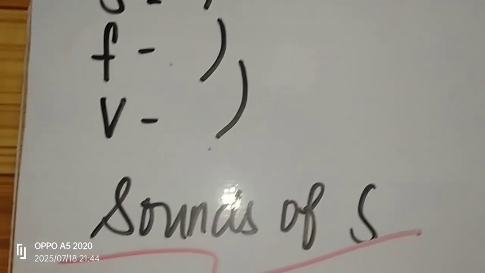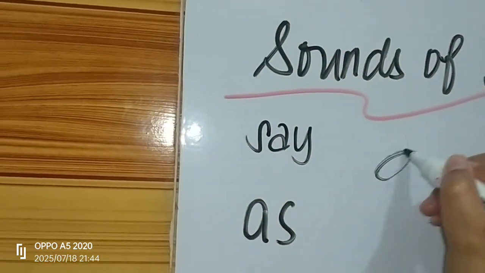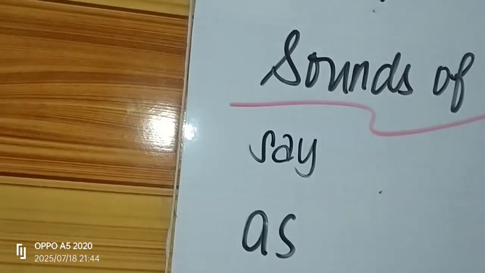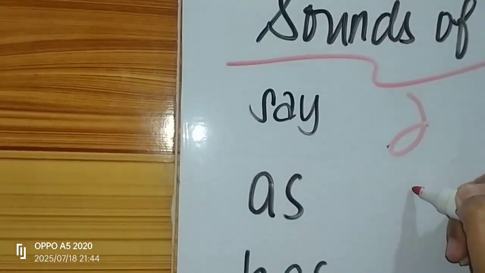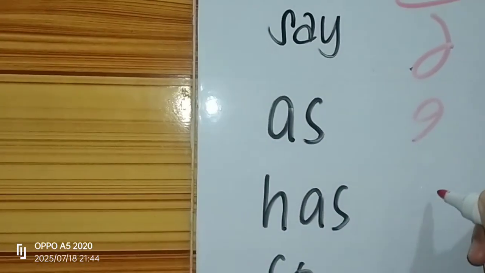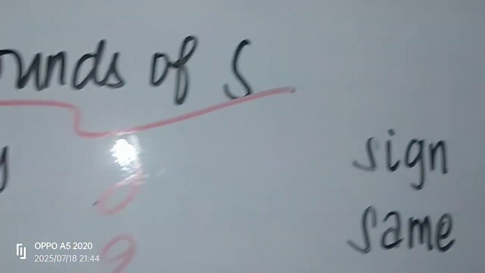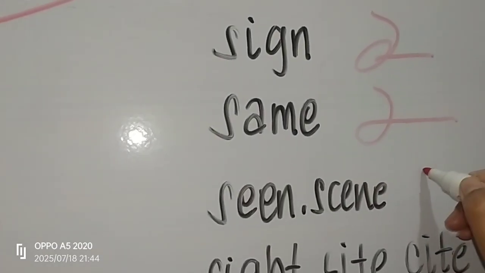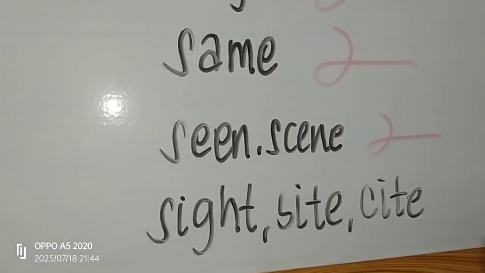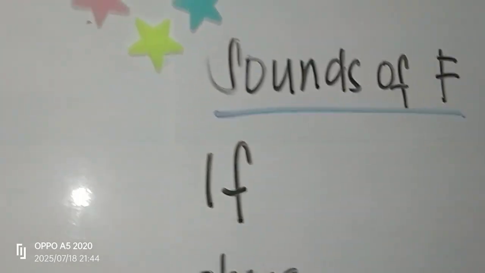Then let's have an example of sounds of S. When we say this is S A. S A, then as, has, with that, so, sign is sing, sin, side, first, side, and then for sounds of F, we have A,